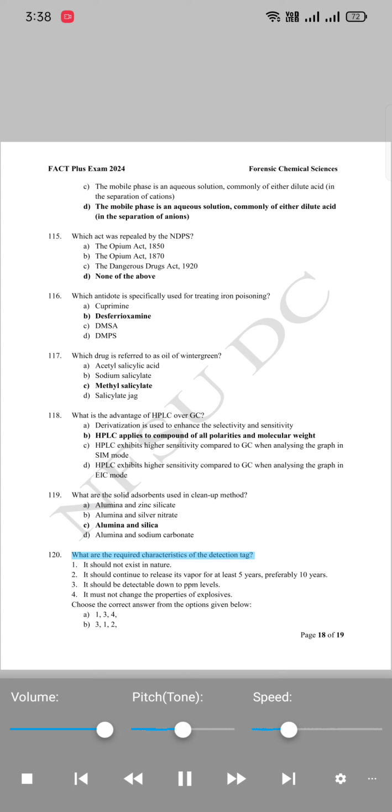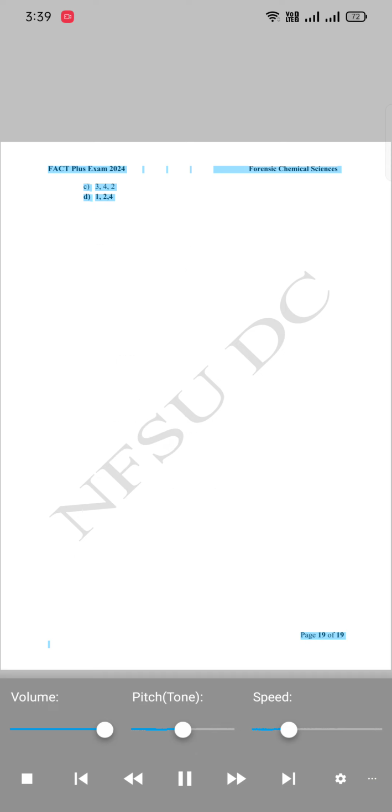120. What are the required characteristics of the detection tag? 1. It should not exist in nature. 2. It should continue to release its vapor for at least 5 years, preferably 10 years. 3. It should be detectable down to ppm levels. 4. It must not change the properties of explosives. Choose the correct answer from the options given below. A. 1, 3, 4. B. 3, 1, 2. Fact Plus Exam 2024 Forensic Chemical Sciences page 19 of 19. C. 3, 4, 2. D. 1, 2, 4.